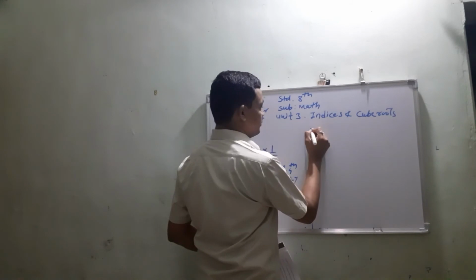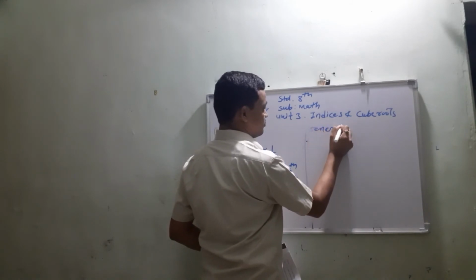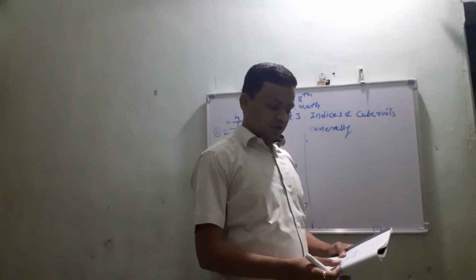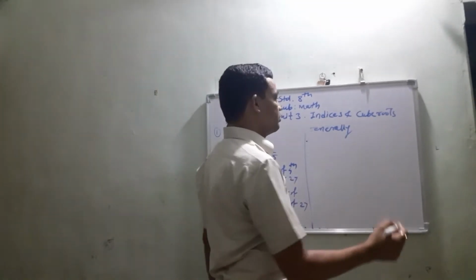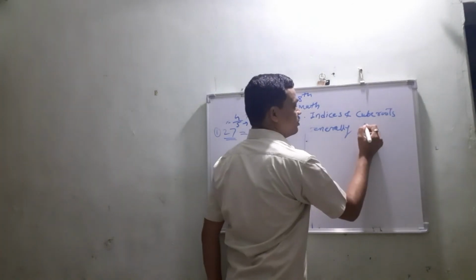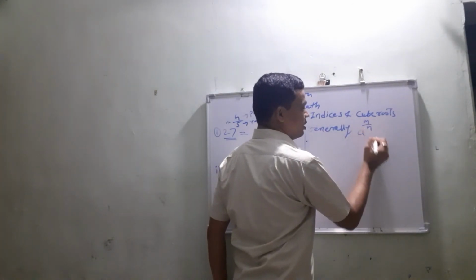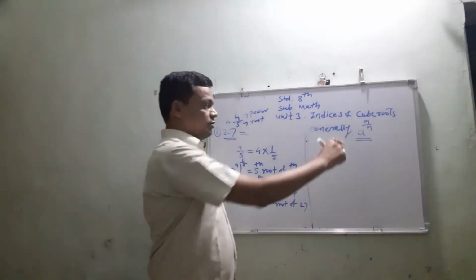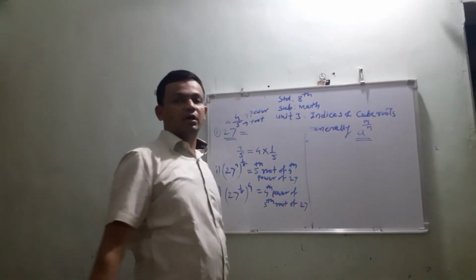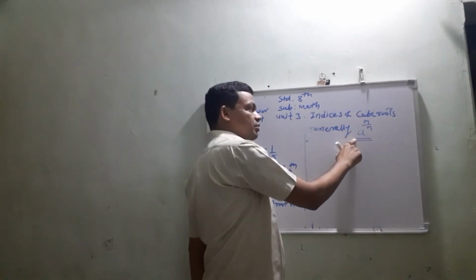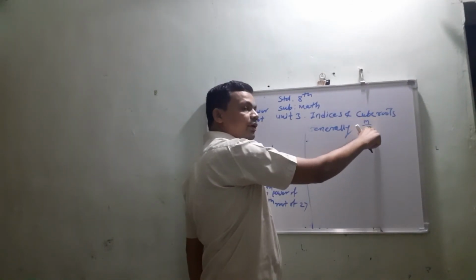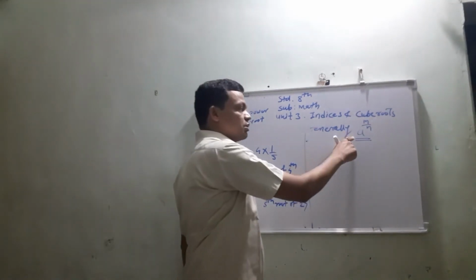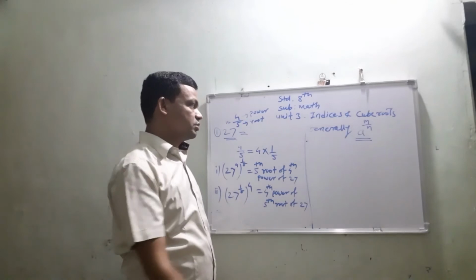Generally we can express two meanings of a number. If the number is a raised to m upon n, this number has a rational index. So this number has two meanings.